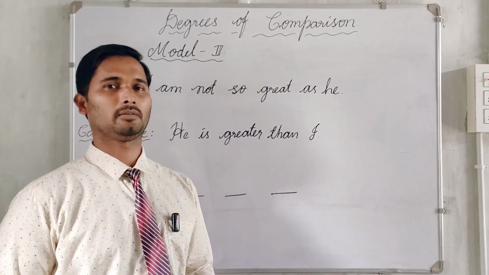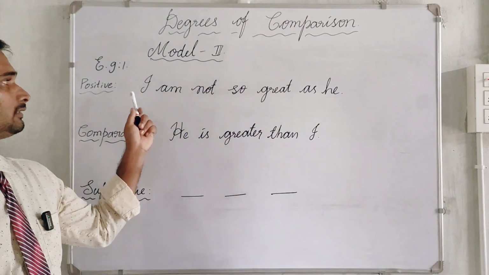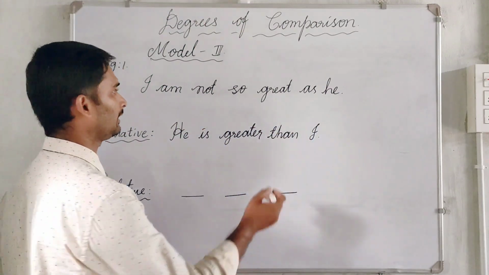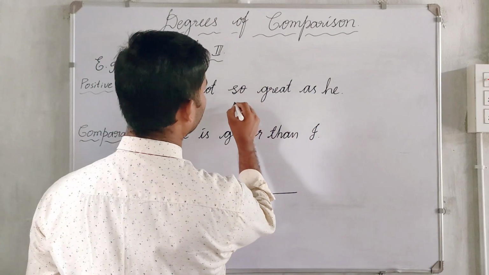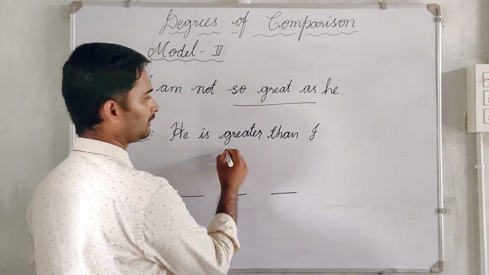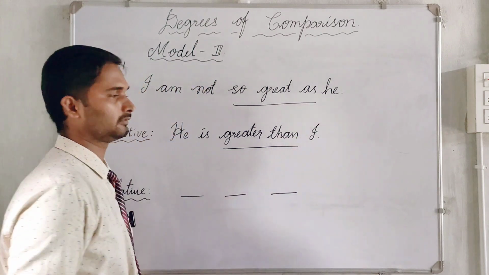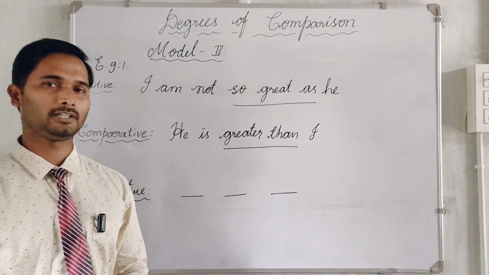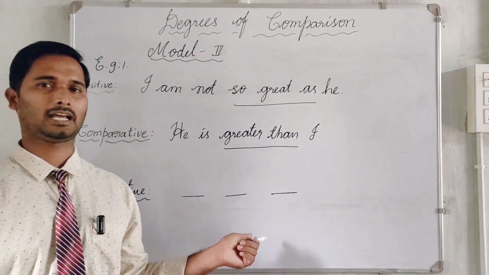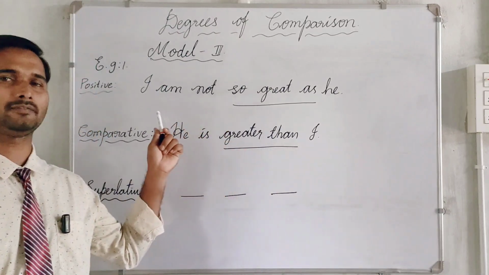Degrees of comparison, model 3. Let us see some examples. I am not so great as he. Here comparison is made only between two. This is the positive one. And the comparative form is: he is greater than I. The comparison is made only between two people. This model 3 does not have the superlative form, only the comparative and the positive.